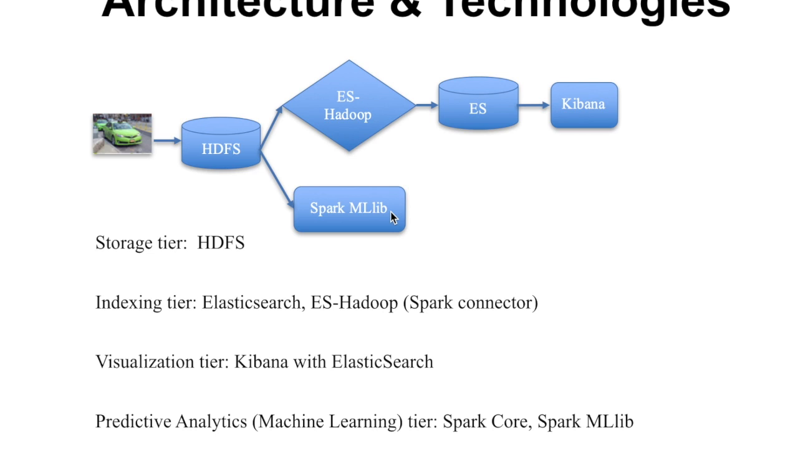There are 4 tiers used in this project. Storage tier, for which I use HDFS; indexing tier, Elasticsearch with the ES Hadoop Spark connector; and visualization tier, for which I use Kibana. And there's also a predictive analytics tier, for which I use Spark Core and Spark MLlib.